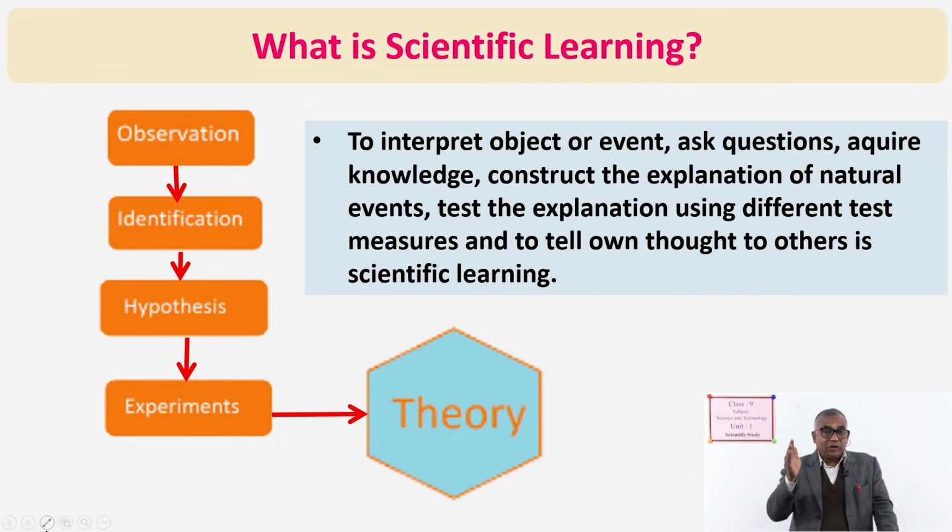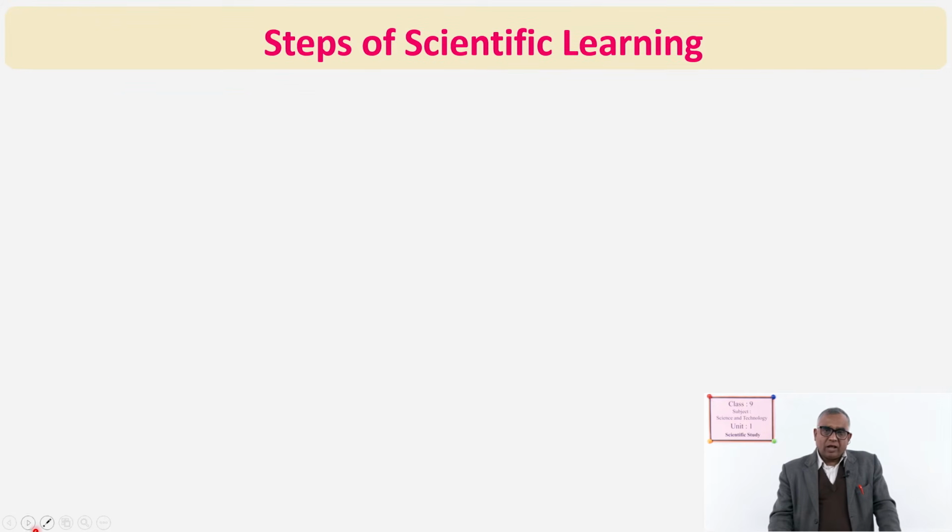So, after your study, whatever you get, you have to communicate with others. It does not mean that you have to go anywhere and say that yes, I have got that. Record, make record. If anybody gets that record, your knowledge will be transferred to others. Okay. Now, what are the steps of scientific learning?